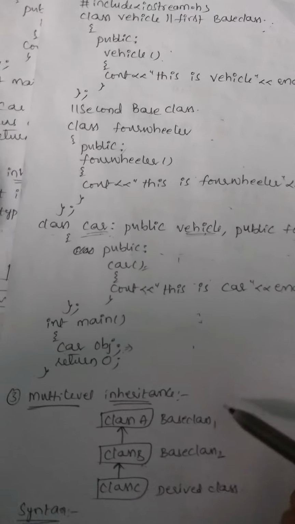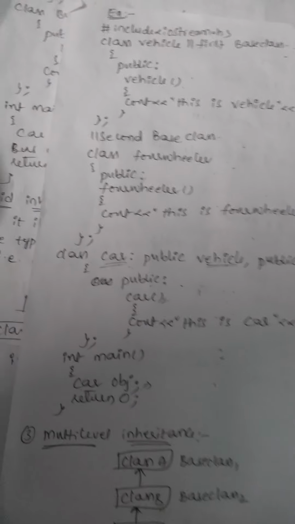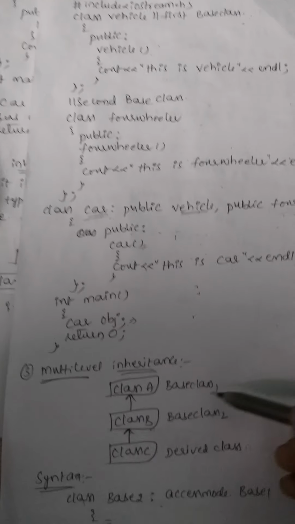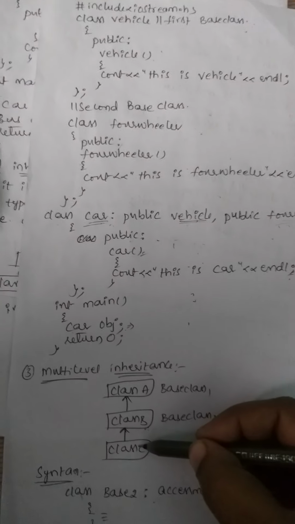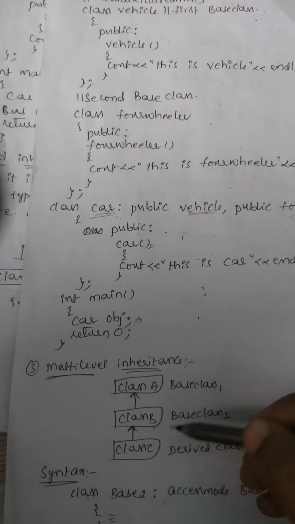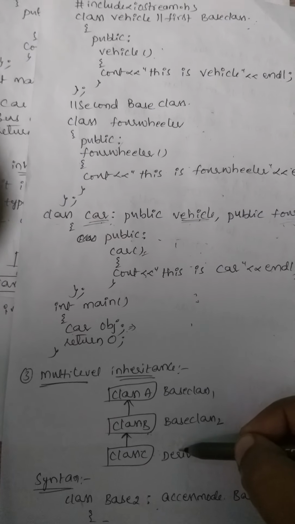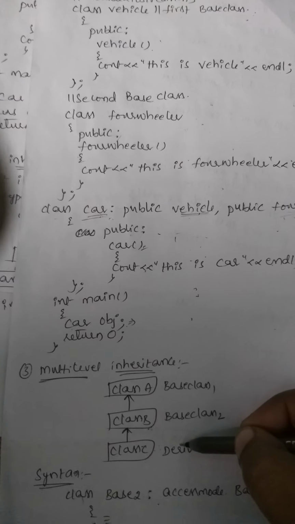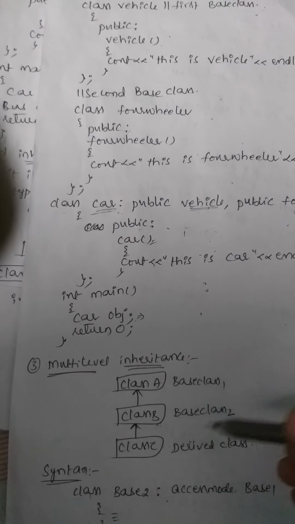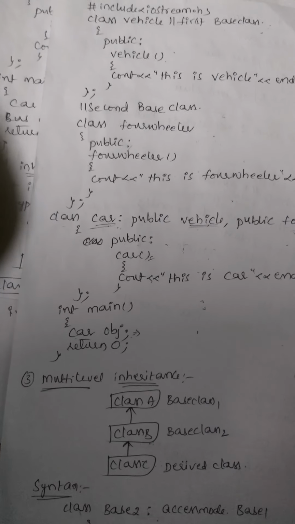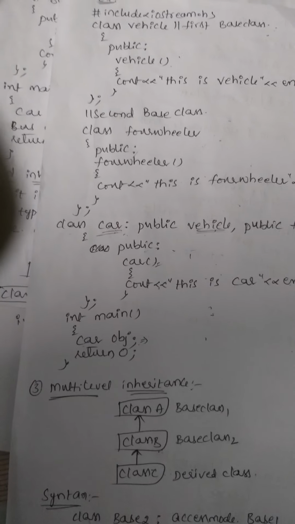Next, multi-level inheritance. In multi-level inheritance, one derived class is deriving from another derived class. So here more than one level of inheritance is possible. I will explain this multi-level inheritance in the next video.